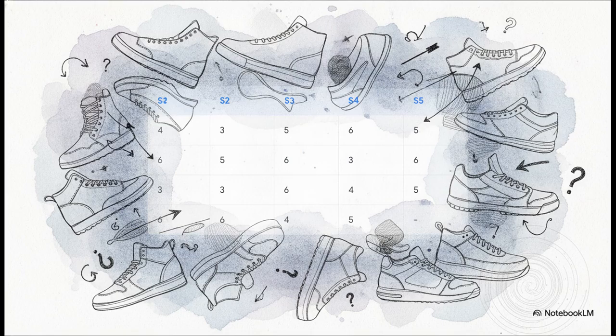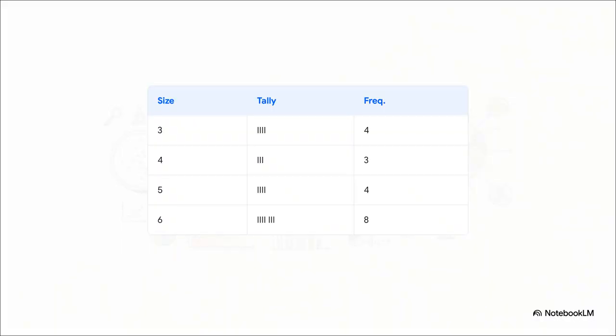Let's look at this jumble of numbers. We've got the raw shoe sizes of 19 different pupils here. Just staring at this disorganized block of data makes it really difficult to pull out any immediate meaningful insight, doesn't it? It's just overwhelmingly hard to interpret anything from a mess like this. But by implementing a simple tally system, we can instantly consolidate all that. Grouping the occurrences transforms that chaotic raw array into a clean, highly organized, and easily readable frequency table. Notice how crossing that fifth stroke over a bundle of 4 just makes it so much easier for our brains